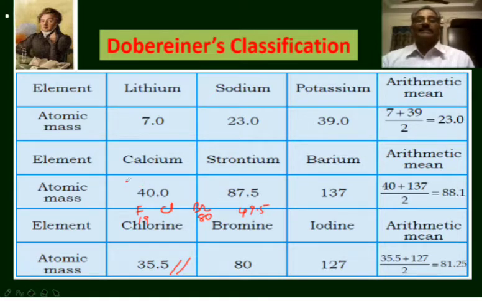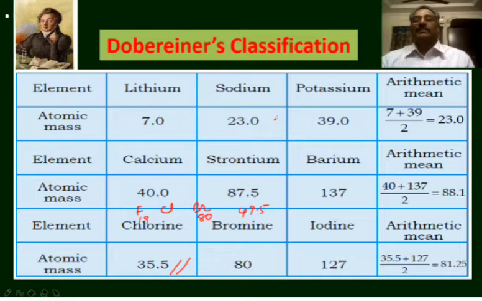In the same way, this law is not applicable to three similar elements, beryllium, calcium and strontium. The elements like iron, cobalt, nickel, copper, zinc, manganese, etc. possess similar properties.